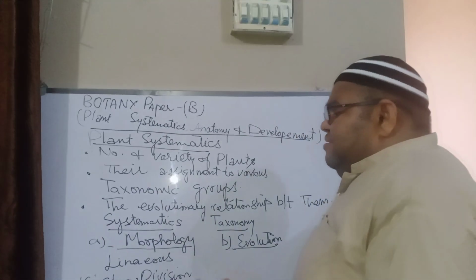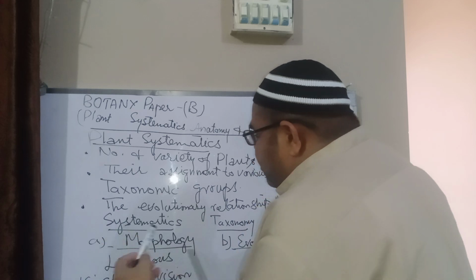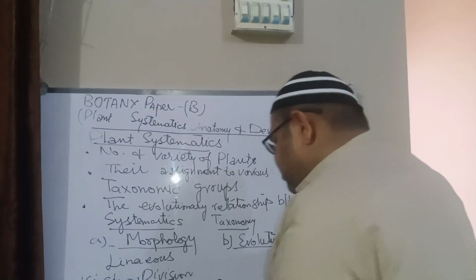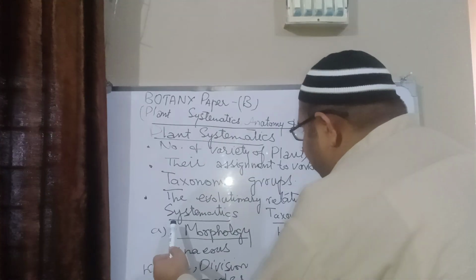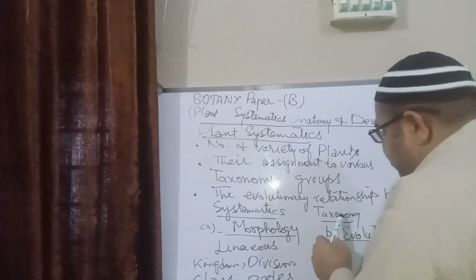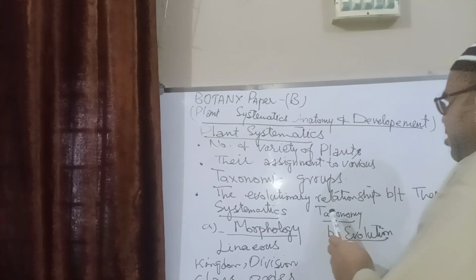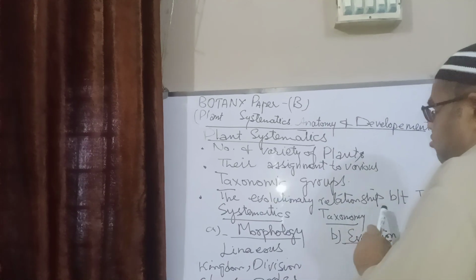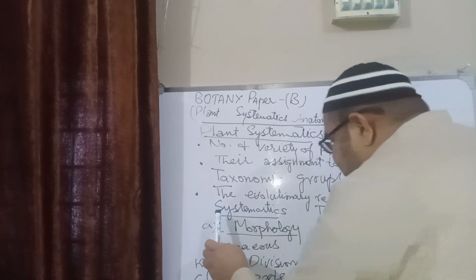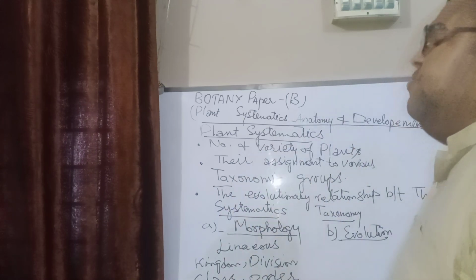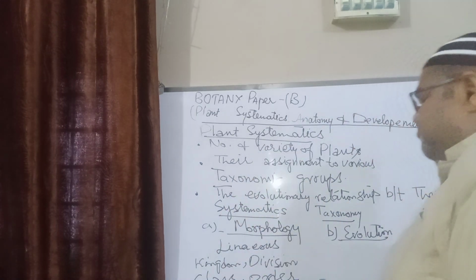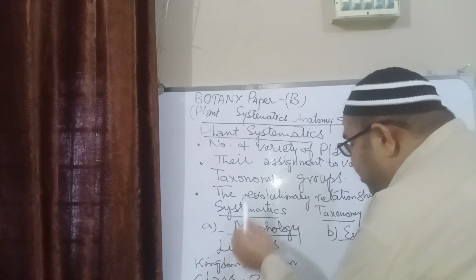Now, how they are related is under two terms. Especially, we know the two terms: what is taxonomy and what is systematics. Taxonomy is the arrangement of the plants into groups and subgroups, whereas systematics is also their arrangement into groups and subgroups, but on the basis of evolution.